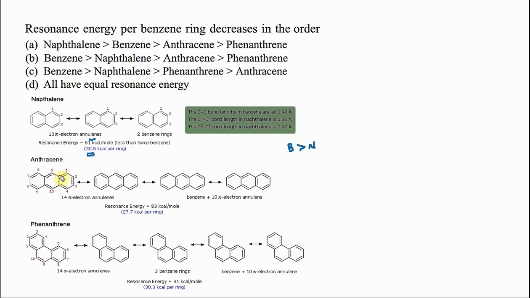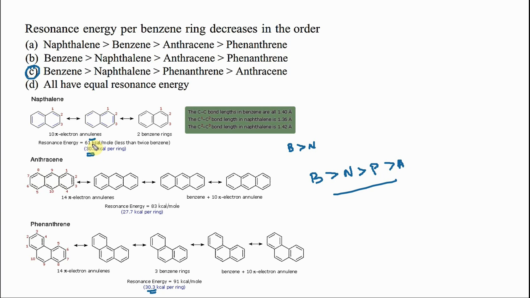Now anthracene and phenanthracene are both 3-membered ring systems. But phenanthracene has one more resonating structure than anthracene: 1, 2, 3, 4, 5, while this one has 1, 2, 3, 4. So phenanthracene is more stable than anthracene. So 30.3. Now how is the order? You have your benzene, more stable than naphthalene, more stable than phenanthracene, more stable than anthracene.